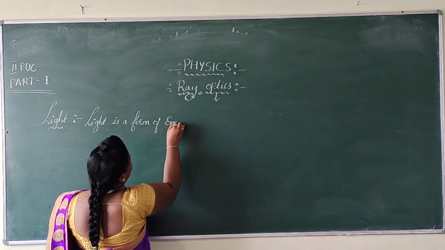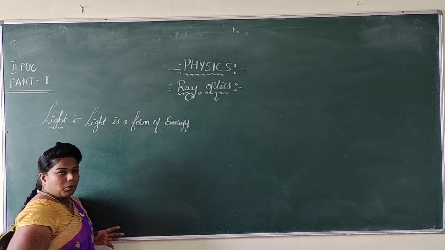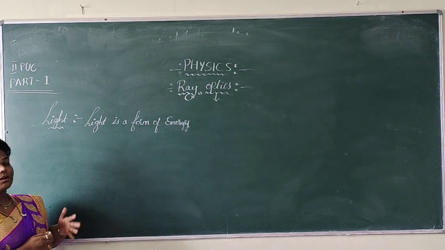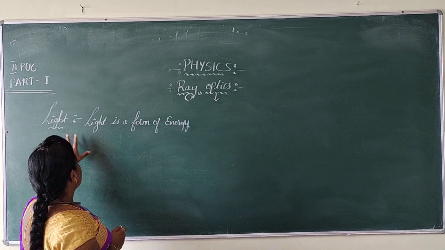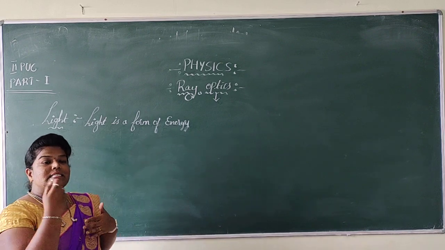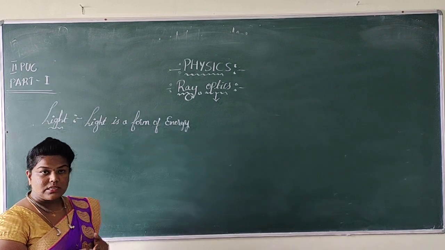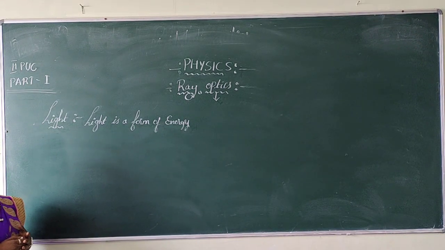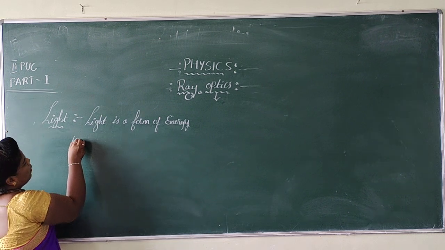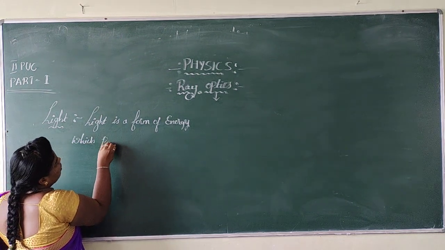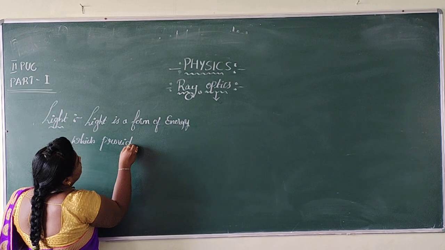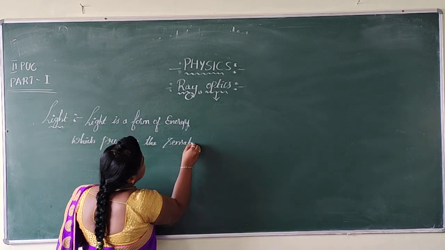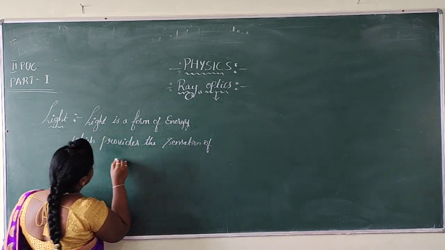With the help of this light, we can see the objects present around us, so I can easily say that light is a form of energy which provides the sensation of vision.